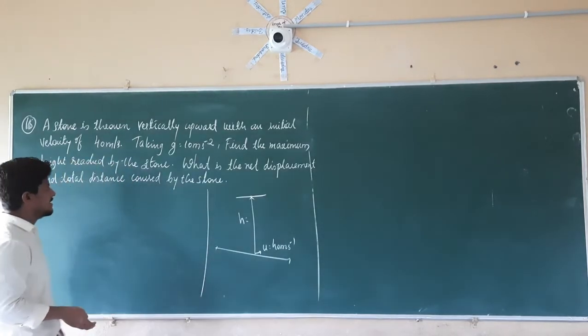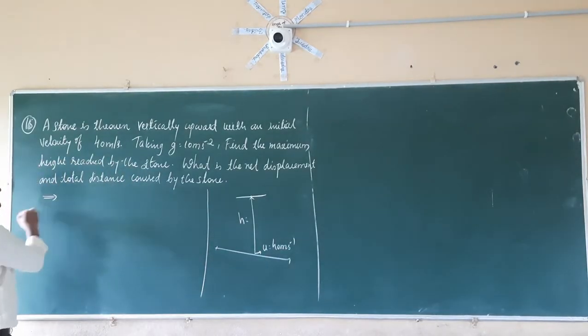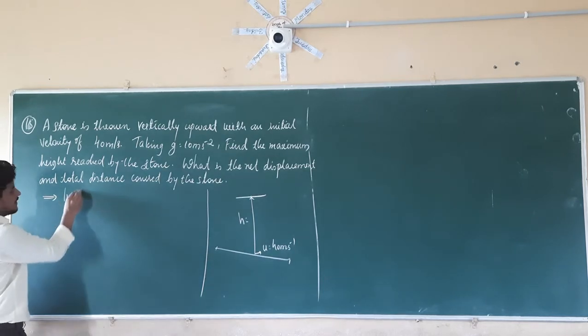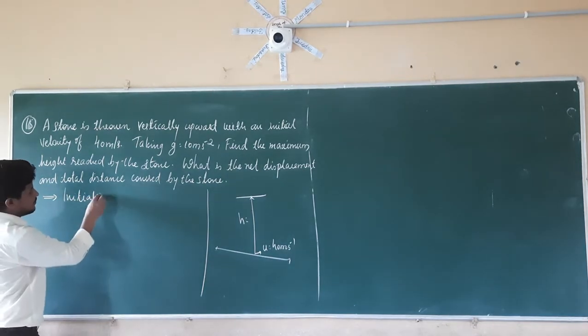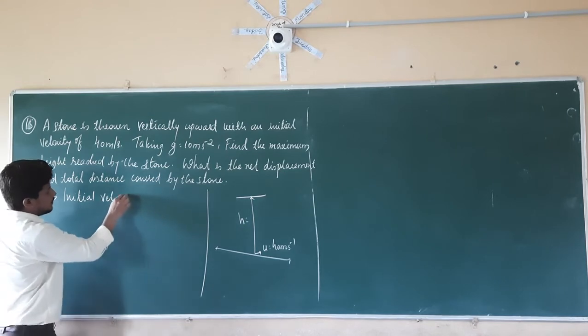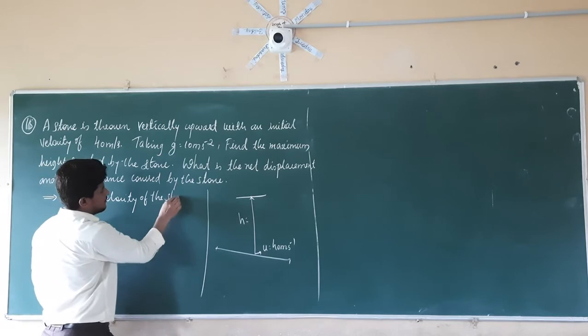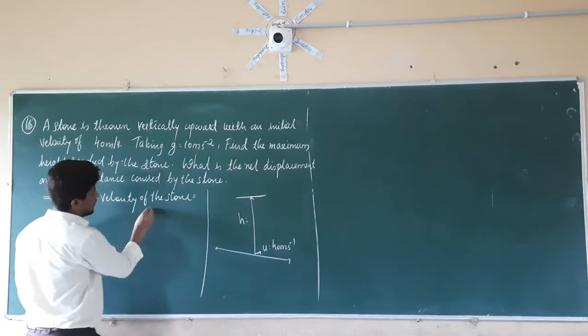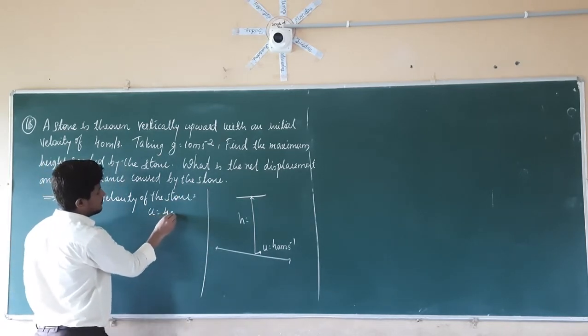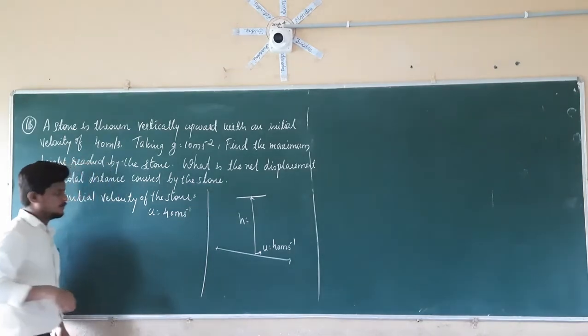So see here what is given. First, the initial velocity of the stone, which is nothing but u equal to 40 meter per second.